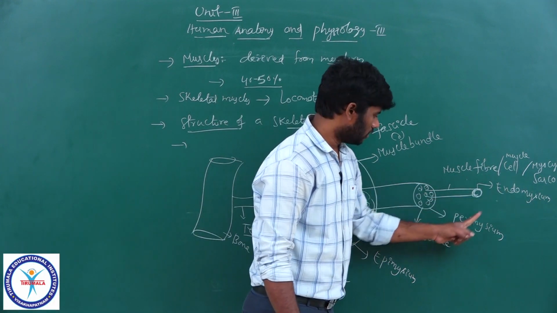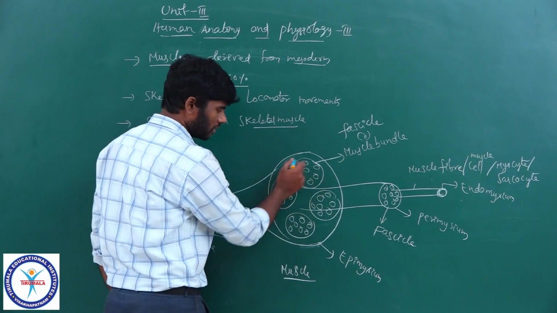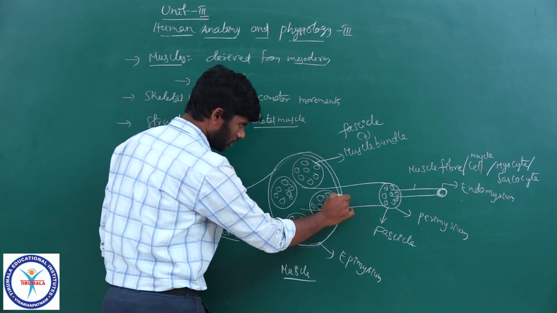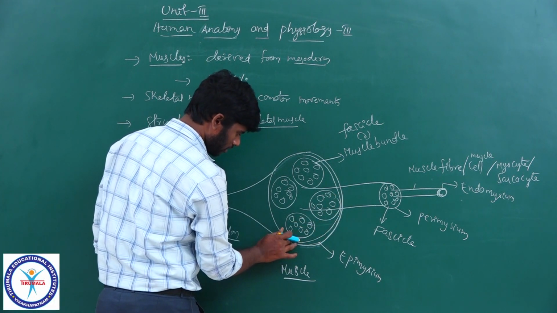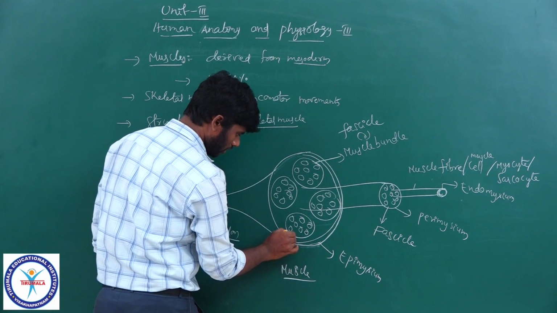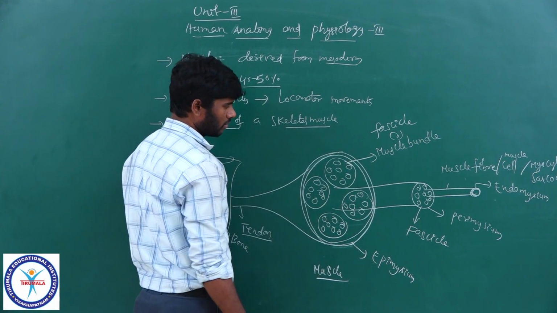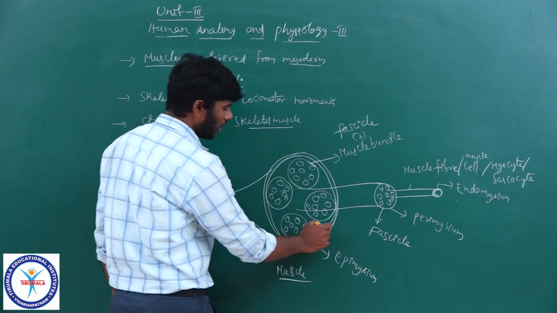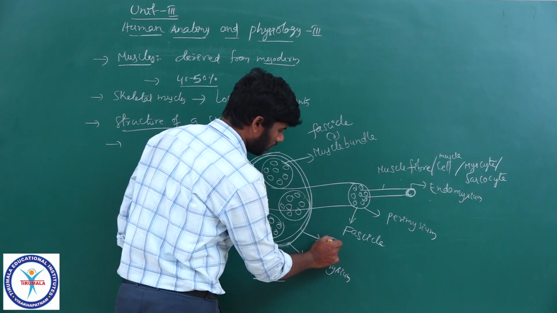There are several bundles of fasciculi, and all these fasciculi are in turn covered by a common collagenous layer. All these muscle bundles are in turn covered by a common fibrous collagenous layer called fascia.